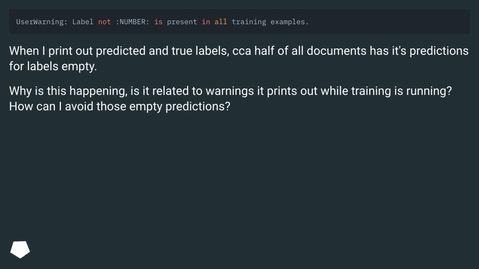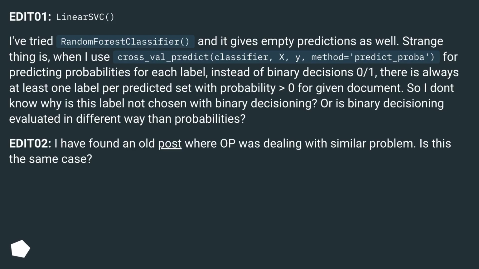When I print out predicted and true labels, about half of all documents have empty predictions for labels. Why is this happening? Is it related to the warnings it prints out while training is running? How can I avoid those empty predictions? Edit 01: LinearSVC. I've tried random forest classifier and it gives empty predictions as well.